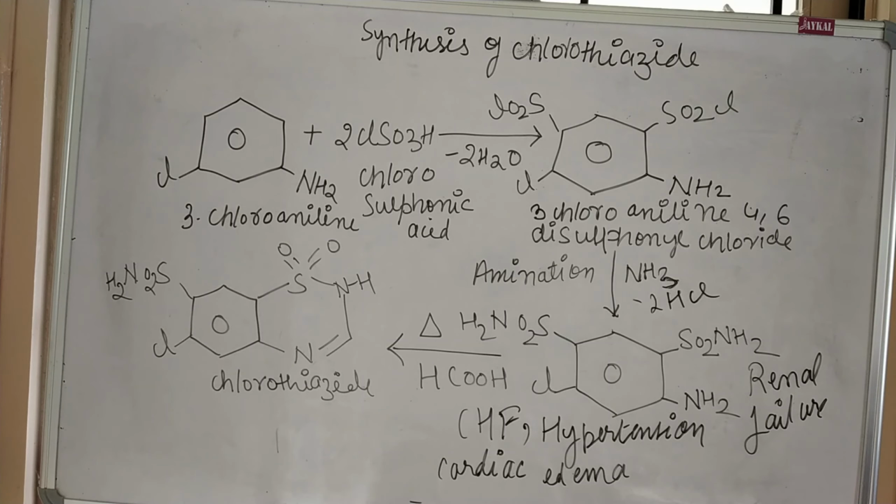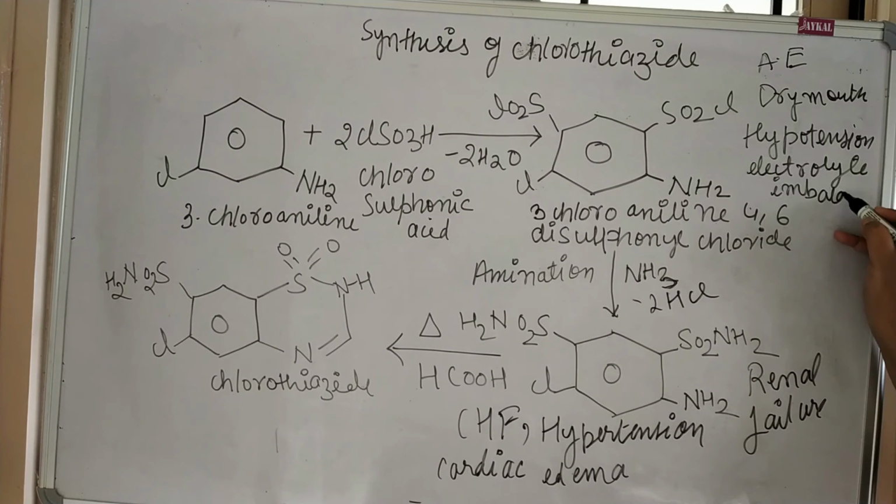Now what are the adverse effects? The adverse effects for thiazide derivatives are electrolyte imbalance, dry mouth, thirst, and hypotension.